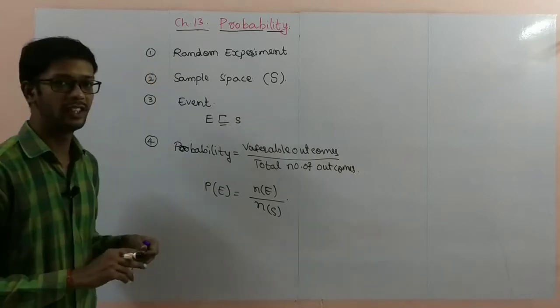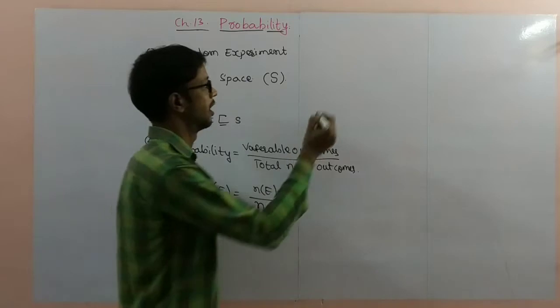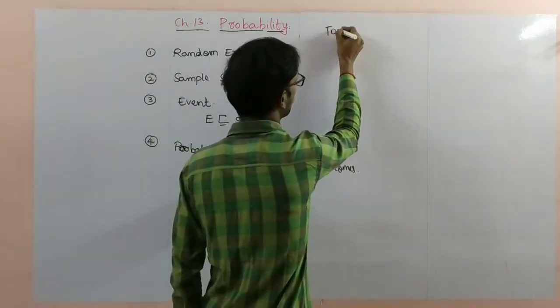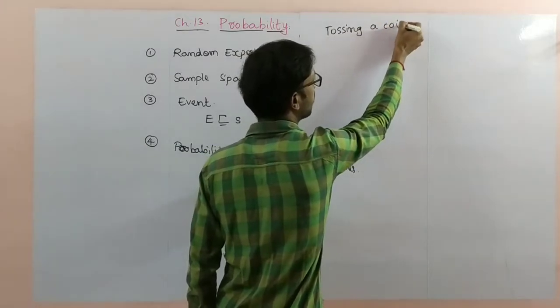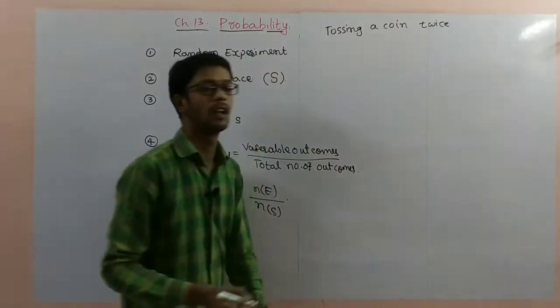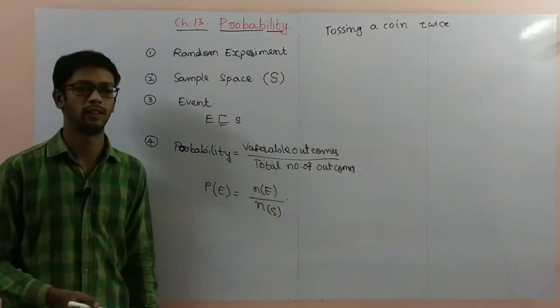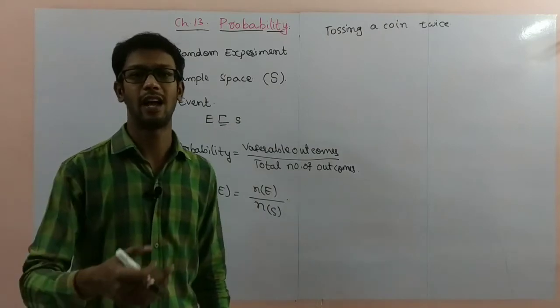One example we discussed: tossing a coin twice. I am taking one experiment, tossing a coin twice. So here, what are the outcomes? Head or tail, tail or head.